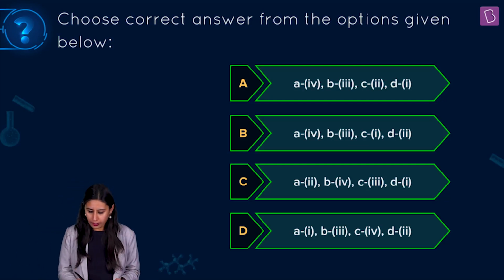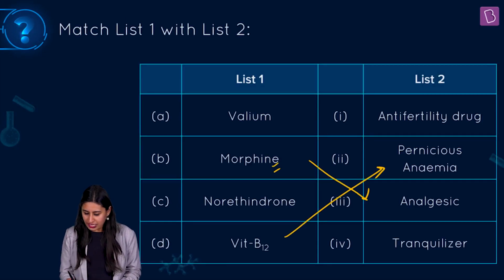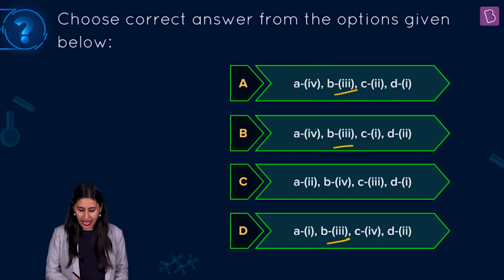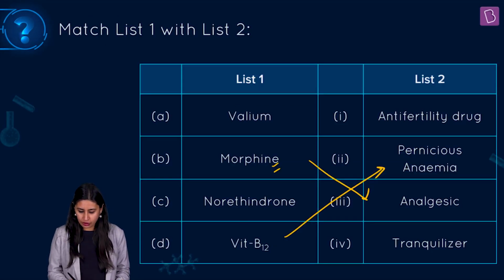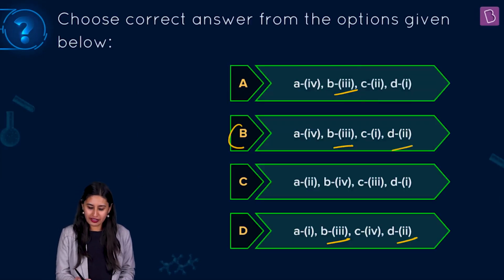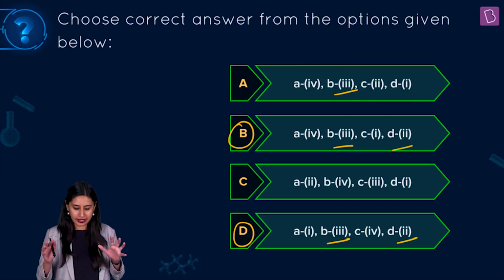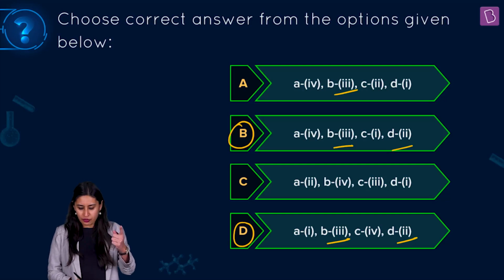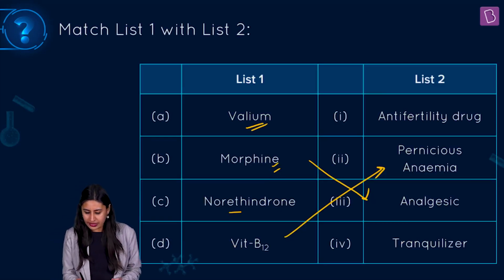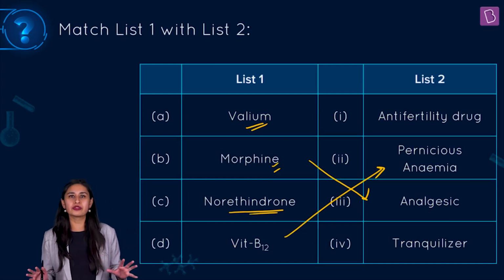We know that for B we have 3, B3, B3, B3, and for D we have 2, D2 and D2. So we are already sure that the answer can be B or D. If you further know any one, the answer is done. If you know Valium or norethindrone, you can easily do this question, which I'm sure you can.